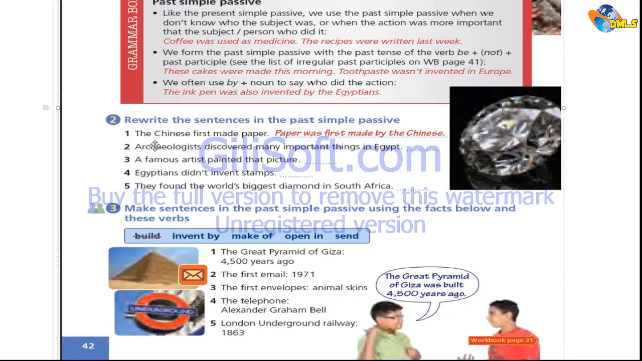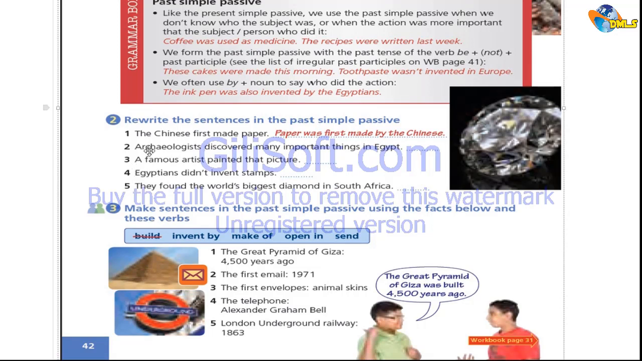Okay, time's up. Let's cover the first exercise. Exercise 2, rewrite the sentences in the past simple passive. The Chinese first made paper. Paper is the object. We used it as a subject in the past simple passive. Since the sentence is in the past, we had to form our passive in the past. Therefore, we said, paper was first made by the Chinese. Was made.